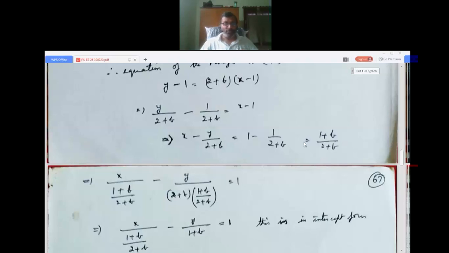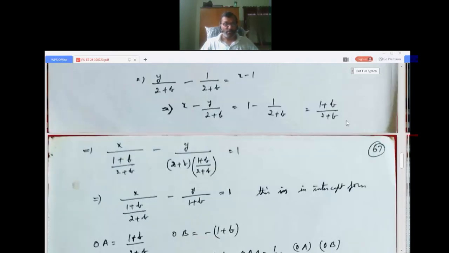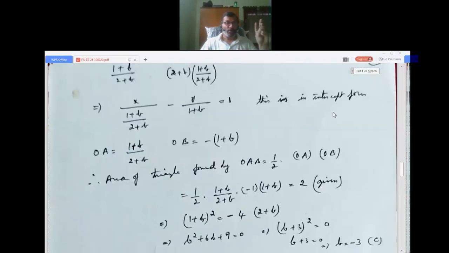Now what I do is I divide throughout by 1 plus b by 2 plus b. So I'll get x by 1 plus b by 2 plus b minus y by 1 plus b, 2 plus b into 2 plus b is already there, equals 1. So this cancels, we get like this. This is the intercept form now. That is x by a plus y by b equals 1. So x by a will be the x-intercept, b will be the y-intercept.